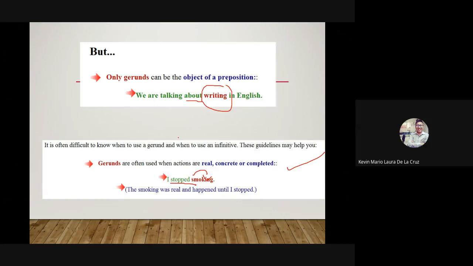Ahí observamos que antes de este verbo con ing vemos una preposición. Es cierto que antes de esos verbos con ing debe ir una preposición para que sea con ing, pero igual la traducción no cambia al verbo ando endo, sino simplemente nosotros hablamos sobre escritura en inglés. Ya está, no cambia el verbo, no decimos escribiendo o así, sí, correcto.